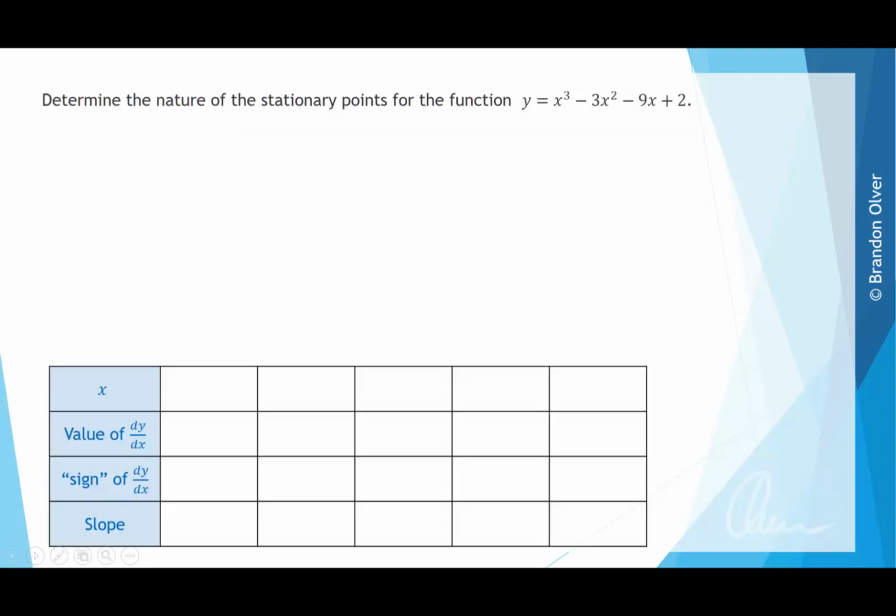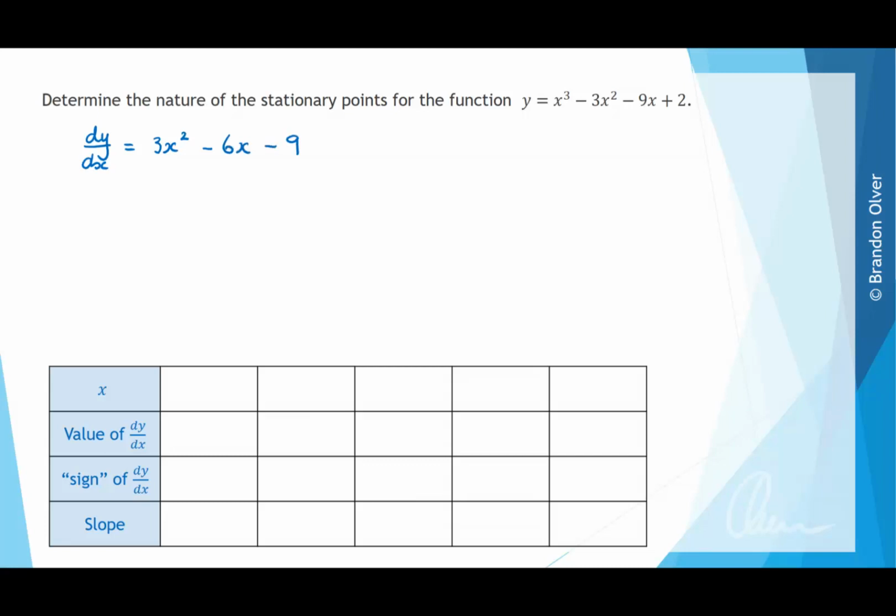So we want to determine the nature of the stationary points for the function y equals x cubed minus 3x squared minus 9x plus 2. So the first thing we want to do is calculate the derivative, and the notation we'll use here is dy dx because we're given a rule with y as the name. So using power out the front, 1 off the power, we find that the derivative is going to be 3x squared minus 6x minus 9.